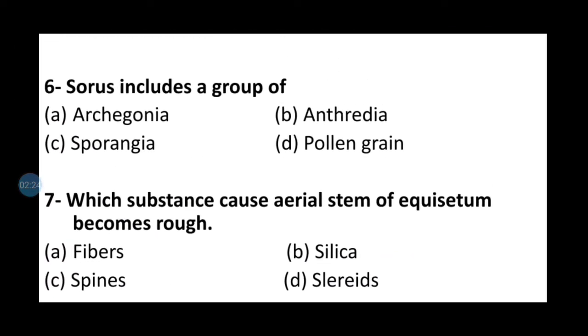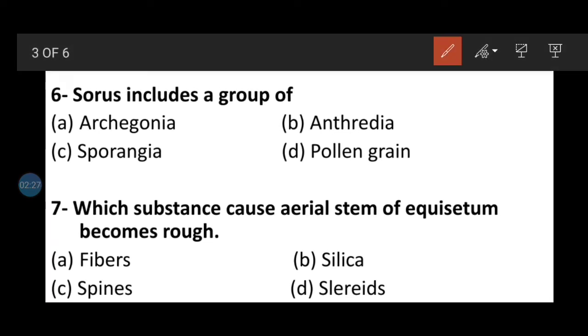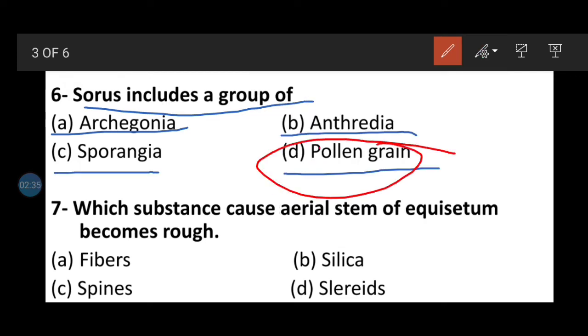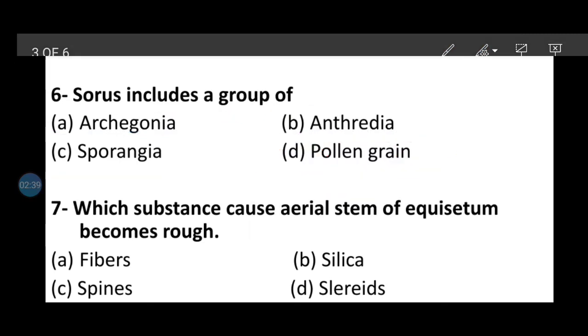Question number 6. Sorus includes a group of option A archegonia, option B antheridia, option C sporangia, option D pollen grain. Here the correct answer will be the pollen grain, which the sorus contains.